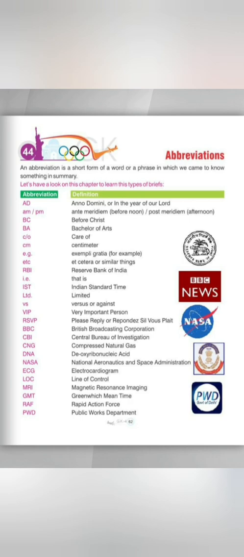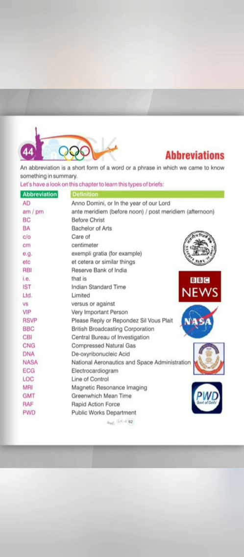Next one is RBI. RBI means Reserve Bank of India. Next one is i.e. It is the abbreviation of that is. Next is IST. The full form of IST is Indian Standard Time. Next is Ltd., the full form of Ltd. is limited. Next is v or vs, meaning versus or against. Next is VIP. Very Important Person is the full form of VIP.